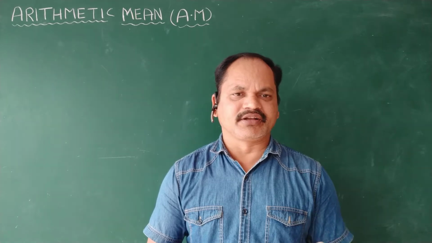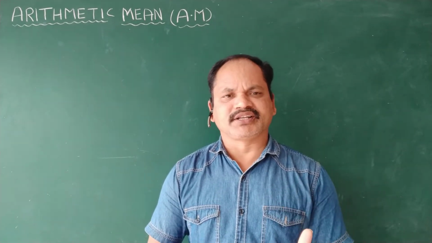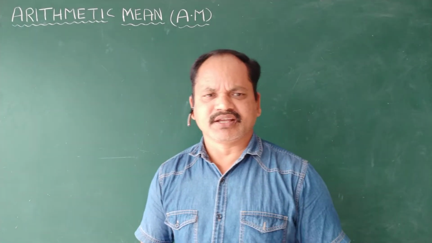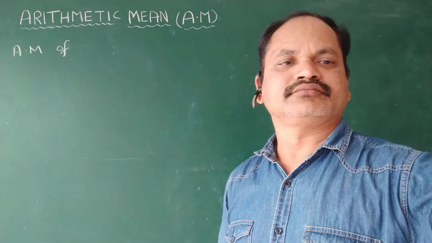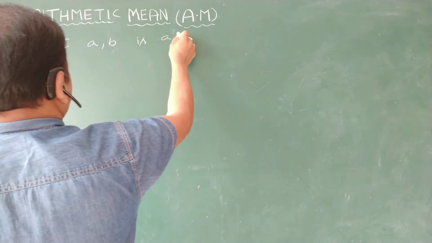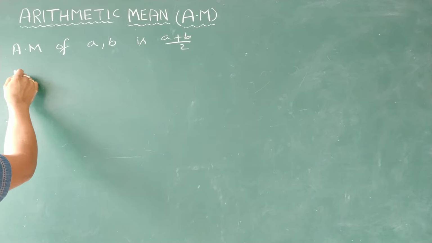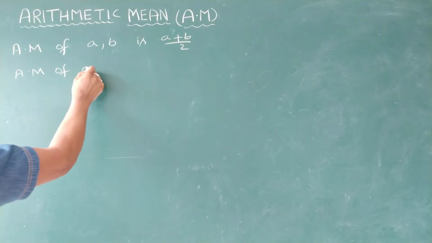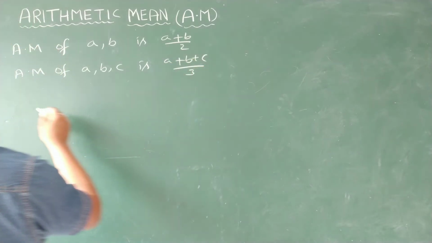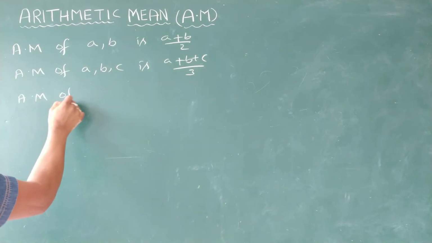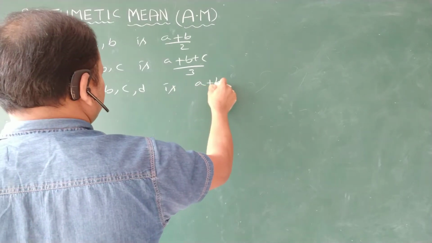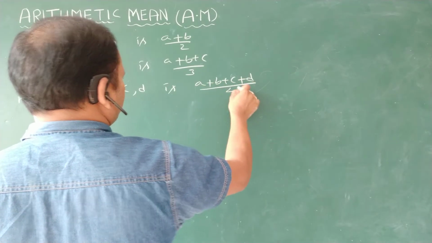That's why arithmetic mean is nothing but the sum of the quantities by the number of quantities. AM of a, b is (a plus b) by 2, AM of a, b, c is (a plus b plus c) by 3, and AM of a, b, c, d is (a plus b plus c plus d) by 4.